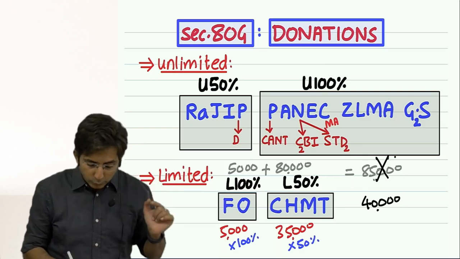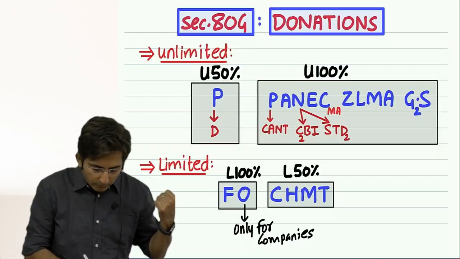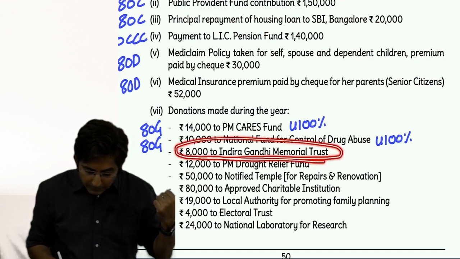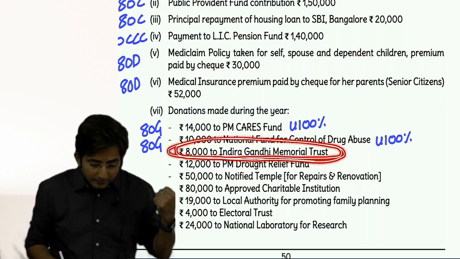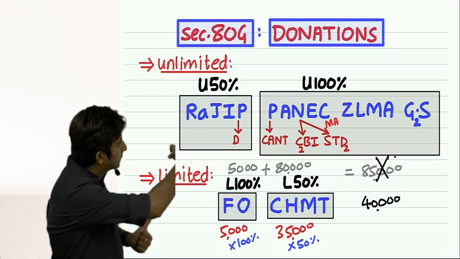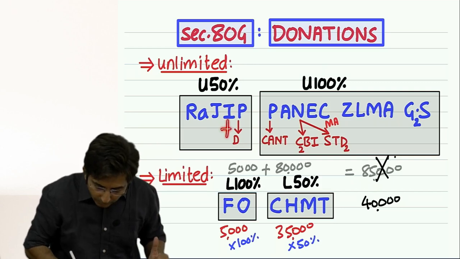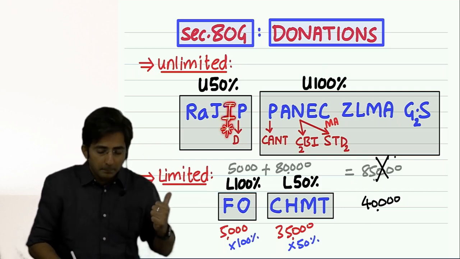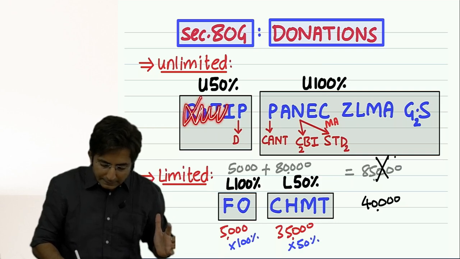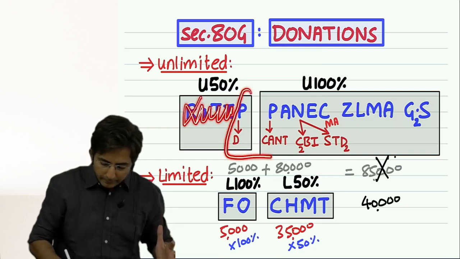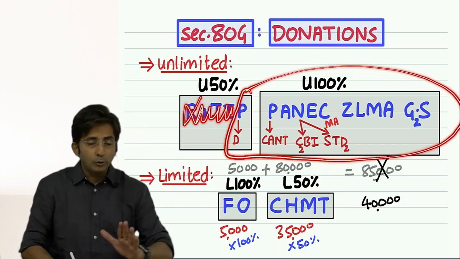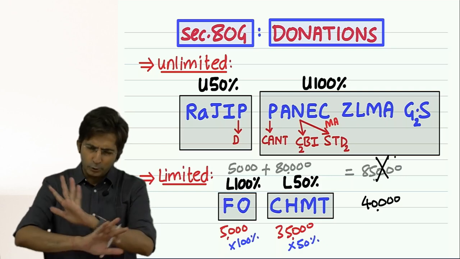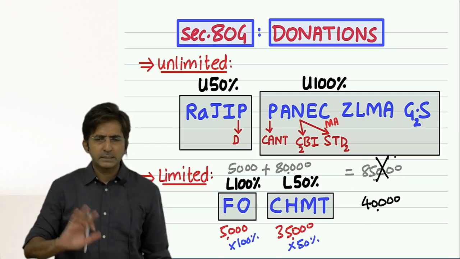In my old batches, you know what I did for this? See, what was the point we are doing right now? Yeah. In my old batches, I used to say 50% deduction for Indira Gandhi. Because see, this is the old notes. And in old notes, Indira Gandhi was here. Can you see Indira Gandhi here? It was here. But now since these donations are cancelled, we have only these many. So any donation in the name of Rajiv Gandhi, Jawaharlal Nehru, Indira Gandhi, just ignore it. Deduction will not be allowed.